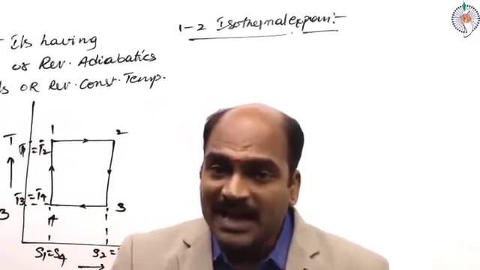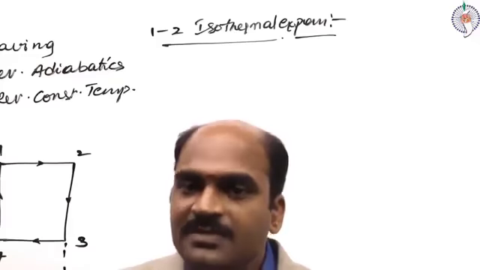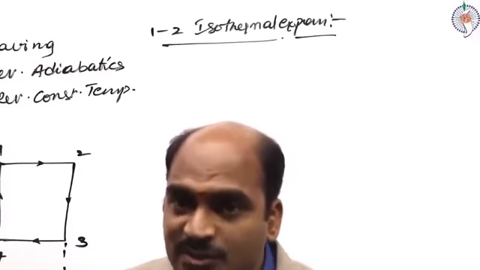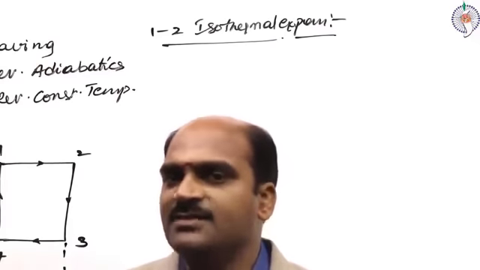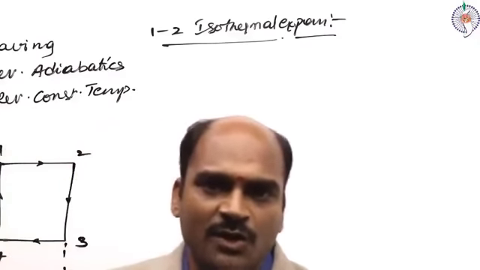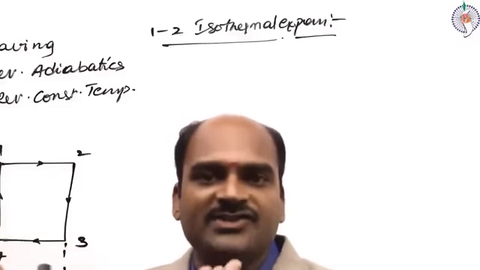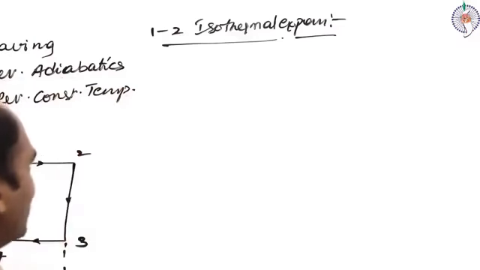The heat supplied is utilized to do external work. Why? Because it's an isothermal process: when temperature is constant, according to the first law of thermodynamics, the change in internal energy is zero. Whatever heat is given is used for doing external work.